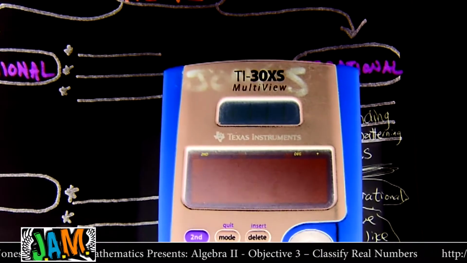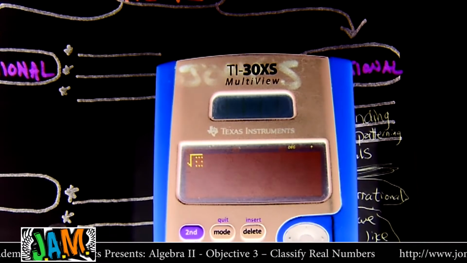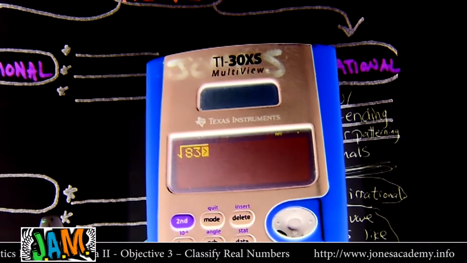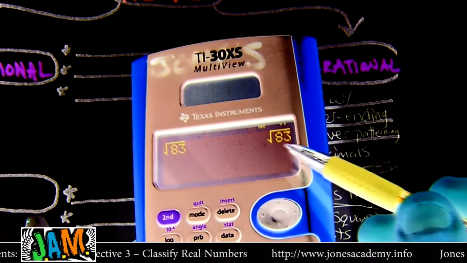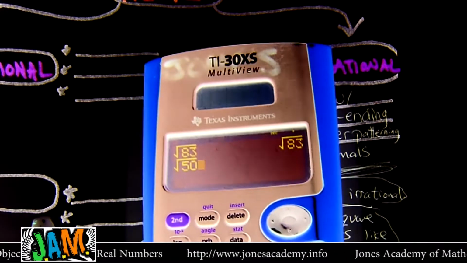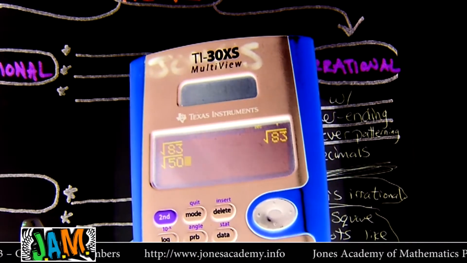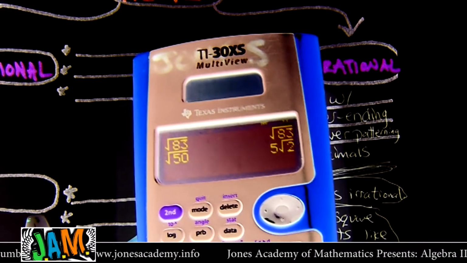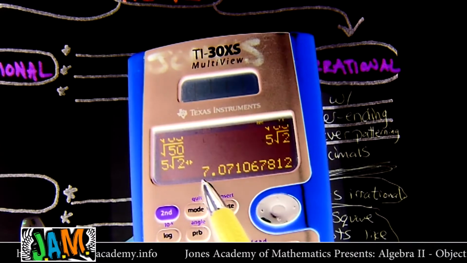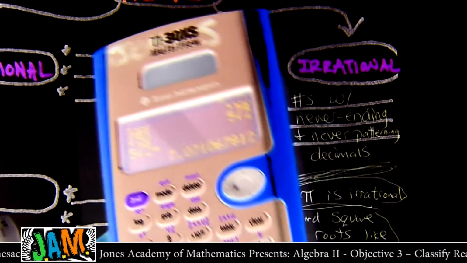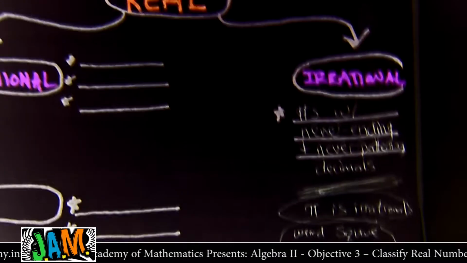Just like square root of 83, right? I know it's weird because when I put it in my calculator like this, I hit enter and it says square root of 83. Even if I put in like square root of 50, it'll actually say something different, but if it gives you a square root back out, it is weird. There's a way to reduce these square roots. And always if you toggle it, it's because it's 7.07106, 7, 8, 1, 2, no pattern, and just on and on and on.